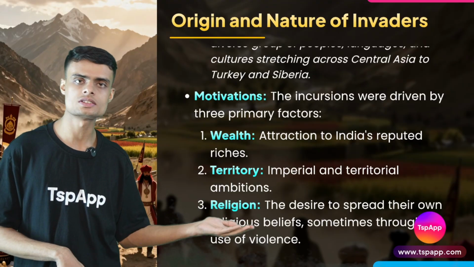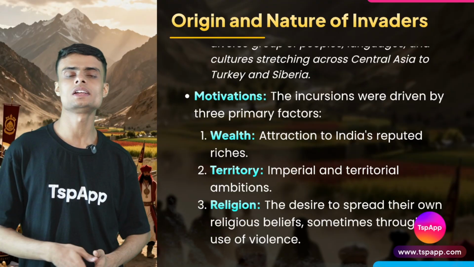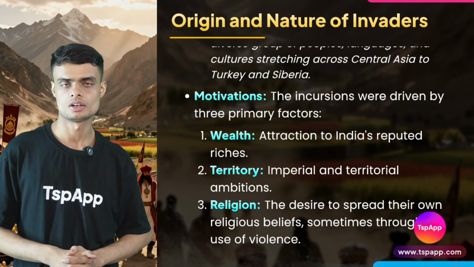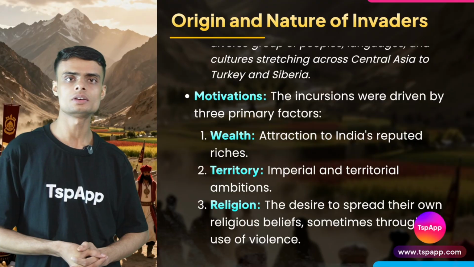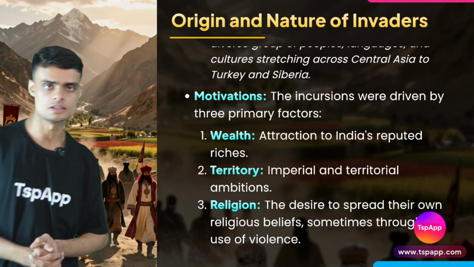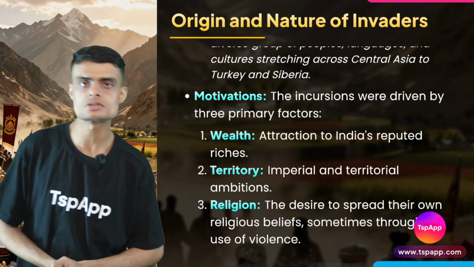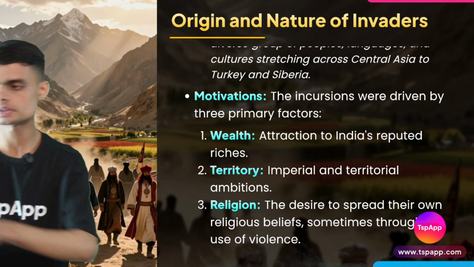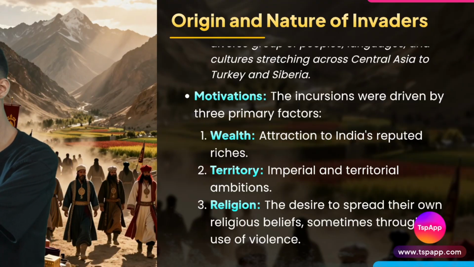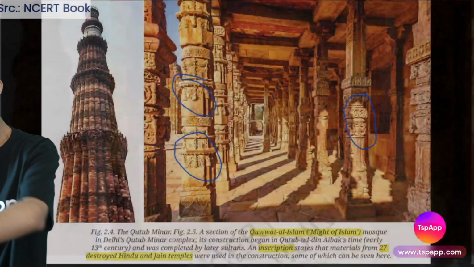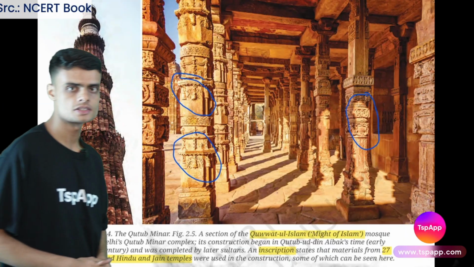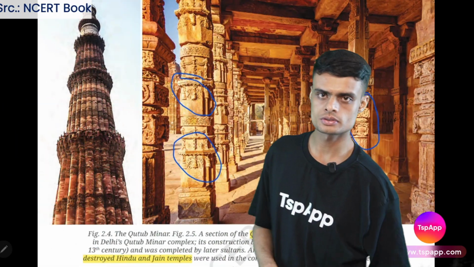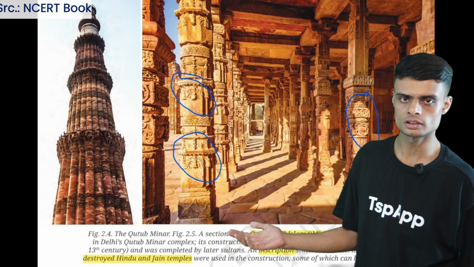And the third reason is simple: spreading their own religion. They are mostly from the Islamic tribes, mostly from the Islamic religion. So they wanted to spread their religion here in India, because India was a country which was dominated by Hindus. We have special evidences given here in your book. Also we have the NCERT book picture here.